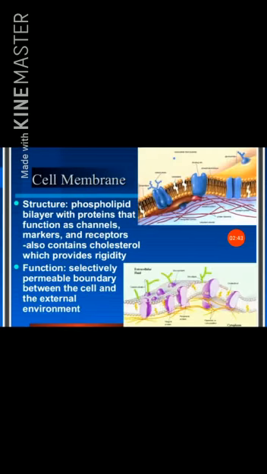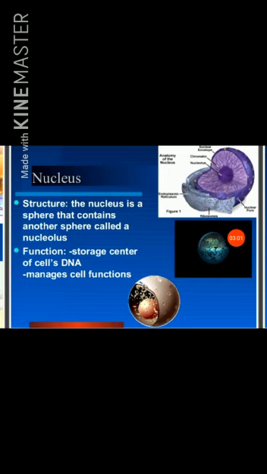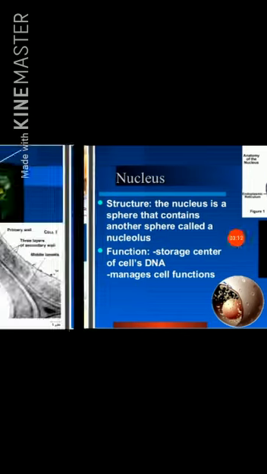Cell membrane structure: a phospholipid bilayer with proteins which function as channels, markers, and receptors. It also contains cholesterol, which provides rigidity. Function: a selectively permeable boundary between the cell and the external environment. Nucleus structure: the nucleus is a sphere that contains another sphere called the nucleolus. Function: storage center of the cell's DNA, manages cell functions.